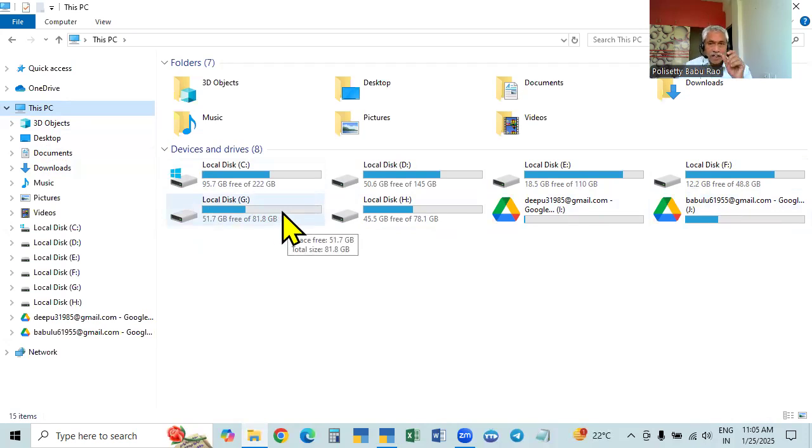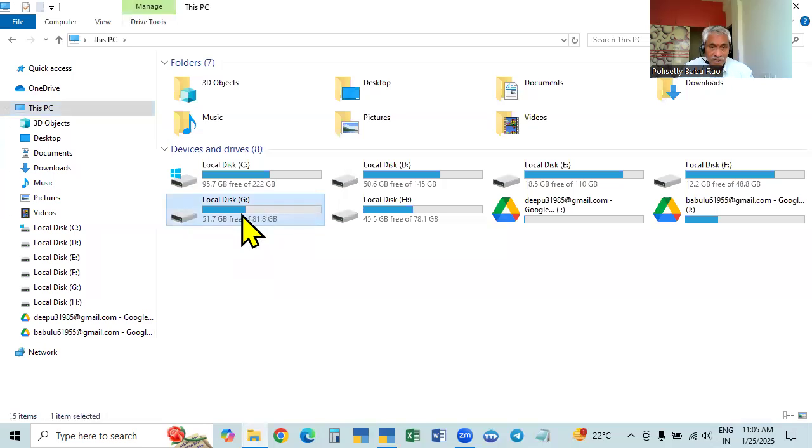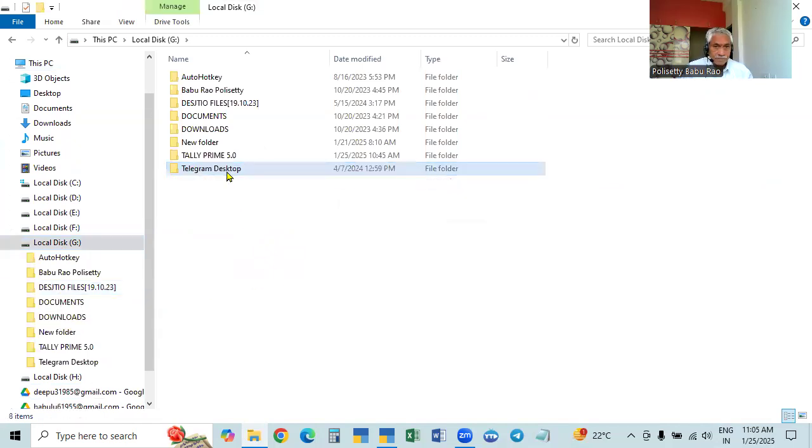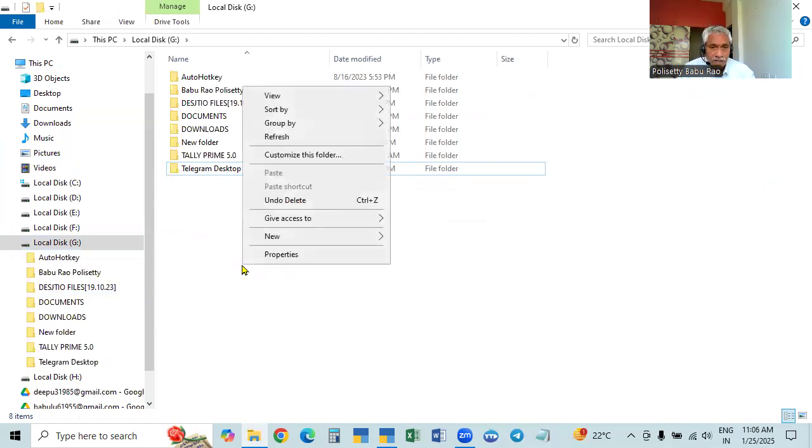So we can create the backup data path in G drive. Go to G drive. In this path, we have to create a folder. We will give it any name. So we have to create a folder.